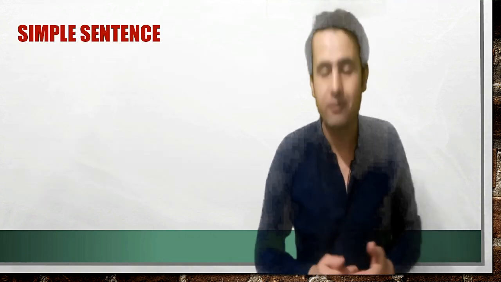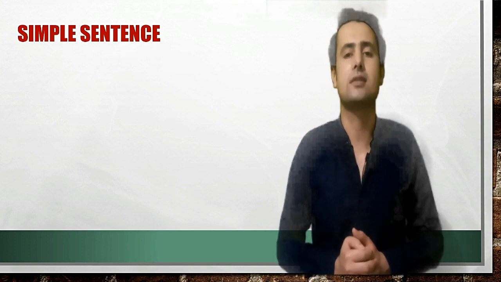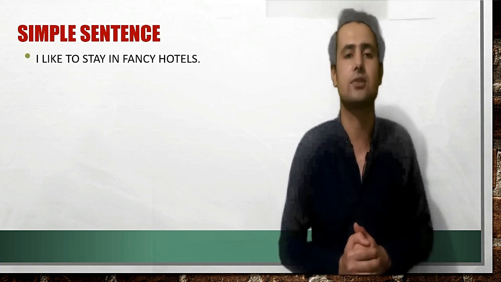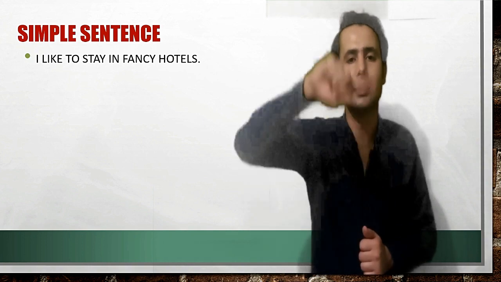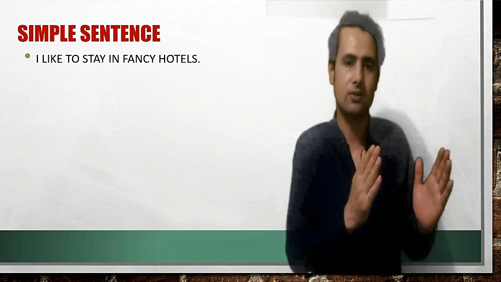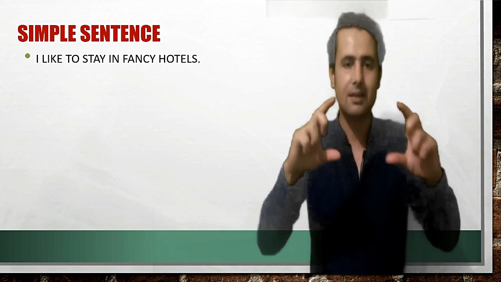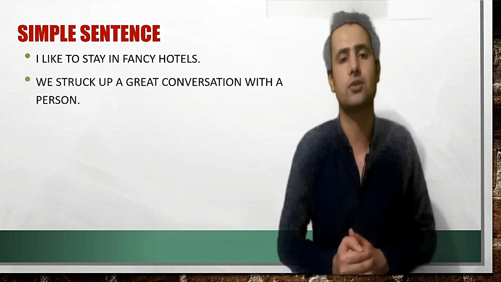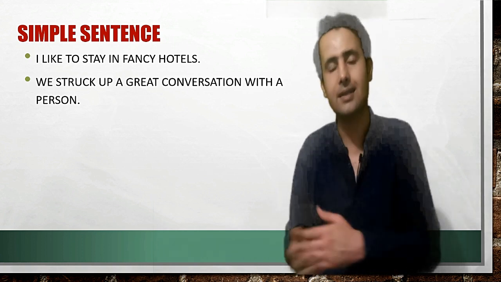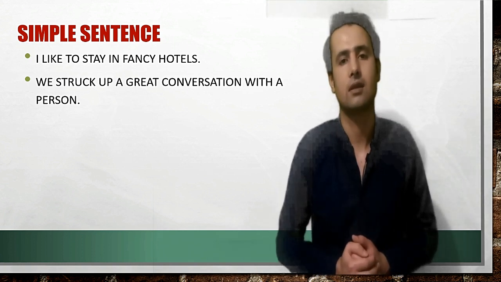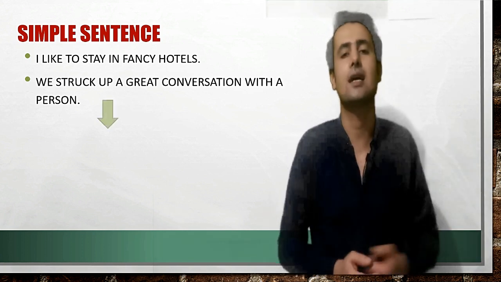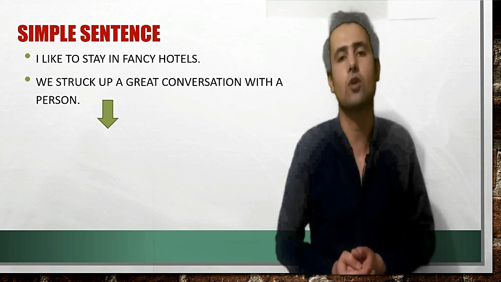Now, if we look at independent clause sentences, as they convey a complete sense: I like to stay in a fancy hotel. This is a sentence which conveys a complete independent thought. We struck up a great conversation with a person. Likewise, this is also complete in its thought.